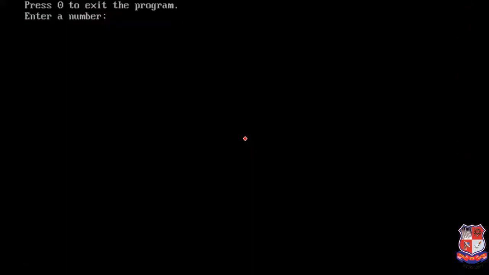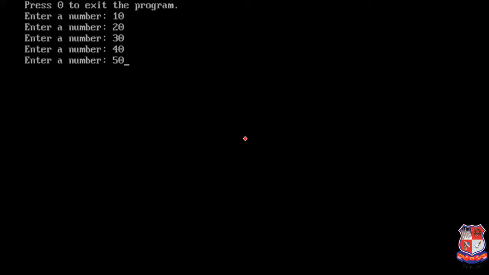Now it is giving output like this: Press 0 to exit the program. It means whenever we want to exit our program we have to press 0, and until then you have to enter your numbers. For example, I am entering 10, 20, 30, 40 and 50.